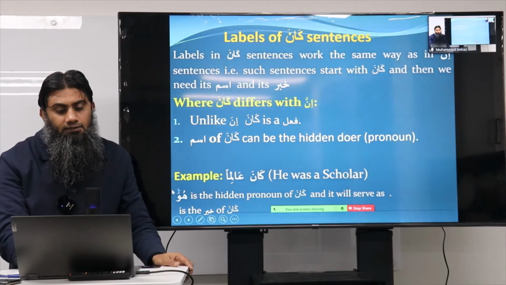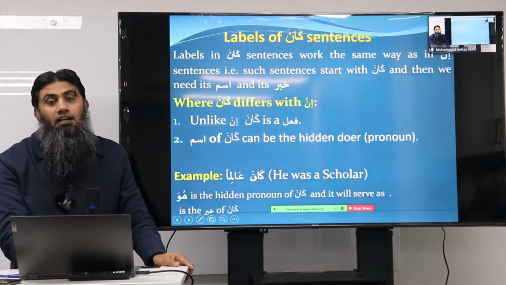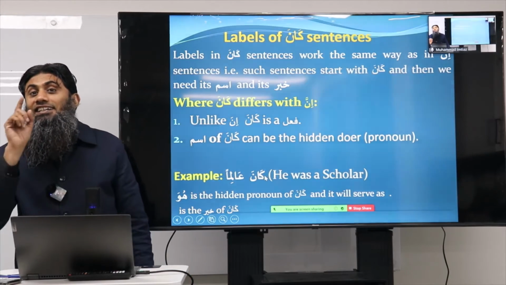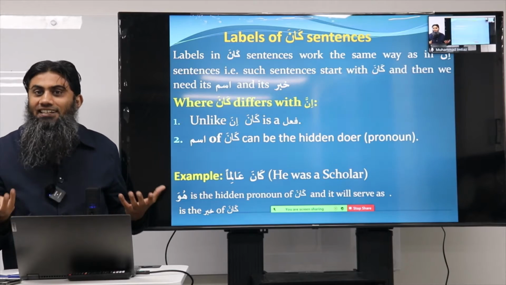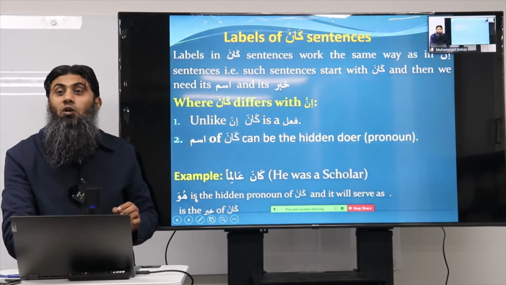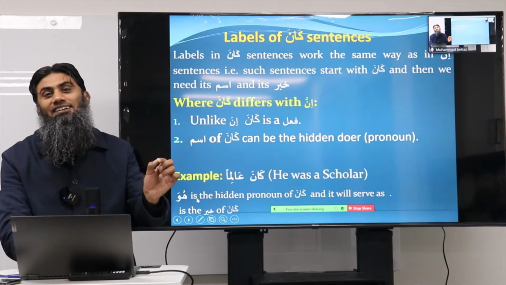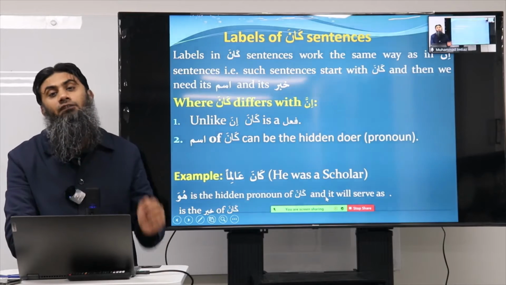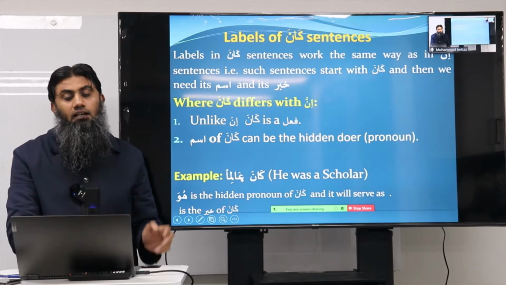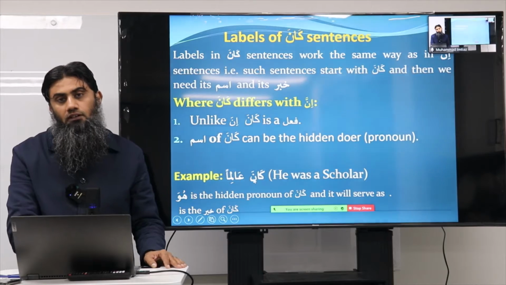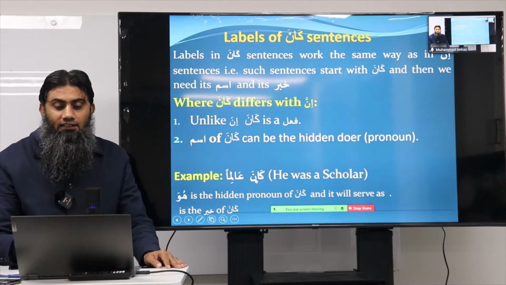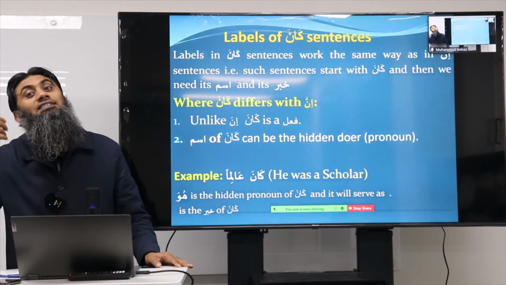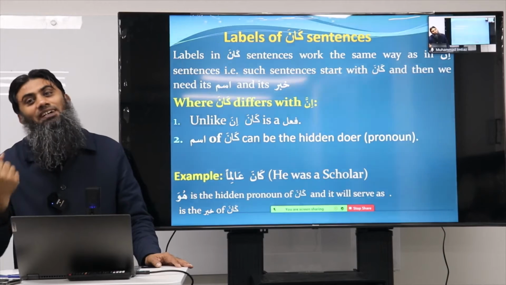Okay, now look at the labels. Kana aliman. So kana is fail. Kana has inside it "he", so in this sentence, huwa is already hidden inside of kana. Huwa is the hidden pronoun of kana and it will serve as the ism of kana, and aliman is the khabar of kana. Now you got the point: huwa alimun, and kana aliman. When I say kana aliman, huwa disappeared. Why? Because kana has a built-in huwa.